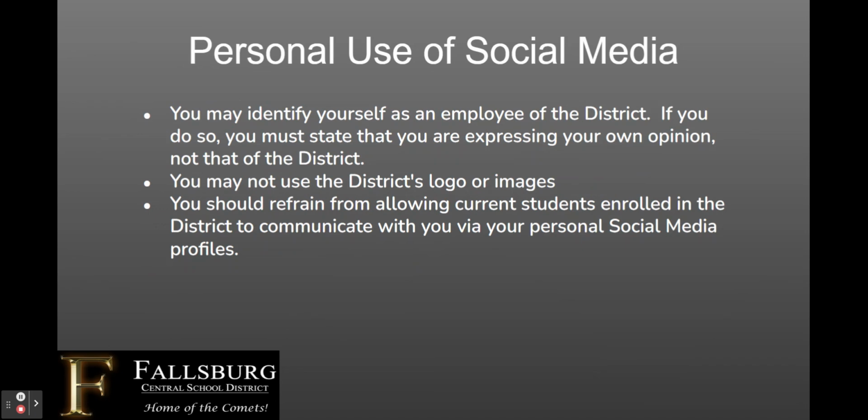For personal use of social media, you may identify yourself as an employee of the district. If you do so, you must state that you are expressing your own opinion, not that of the district. You may not use the district's logo or images, and you should refrain from allowing current students enrolled in the district to communicate with you via your personal social media profiles. Never contact students via personal social media.